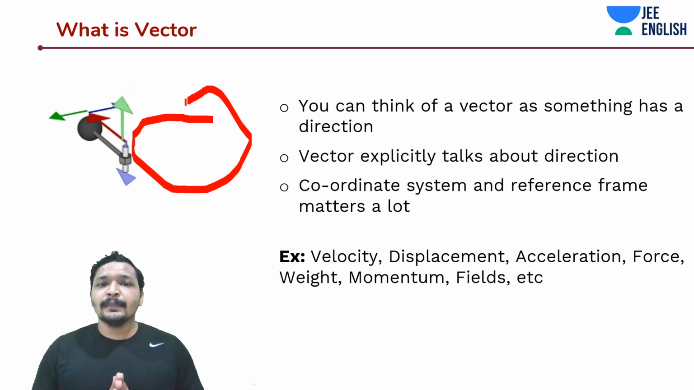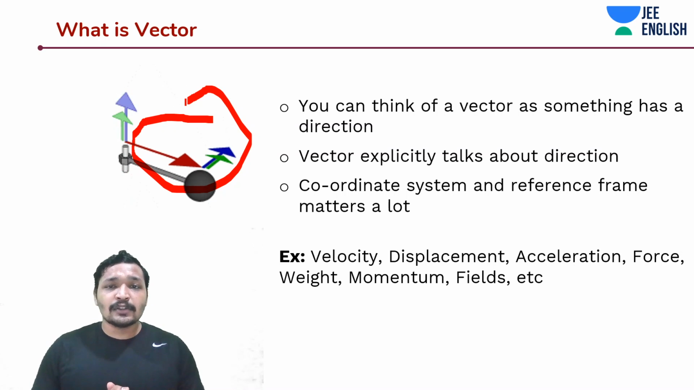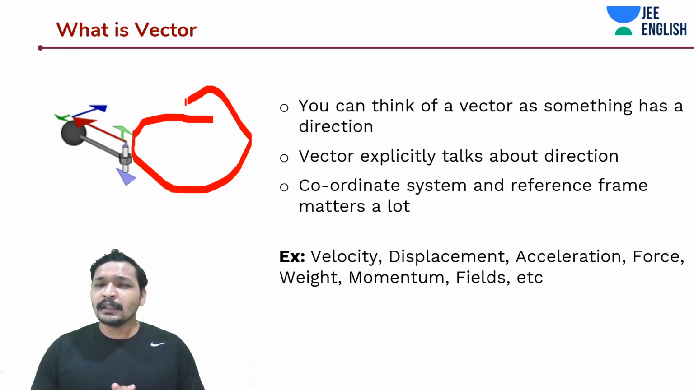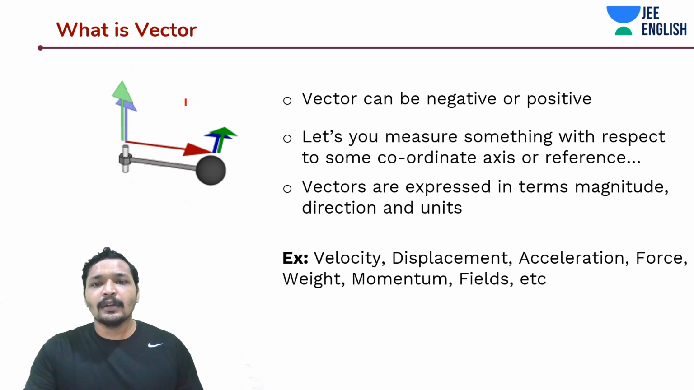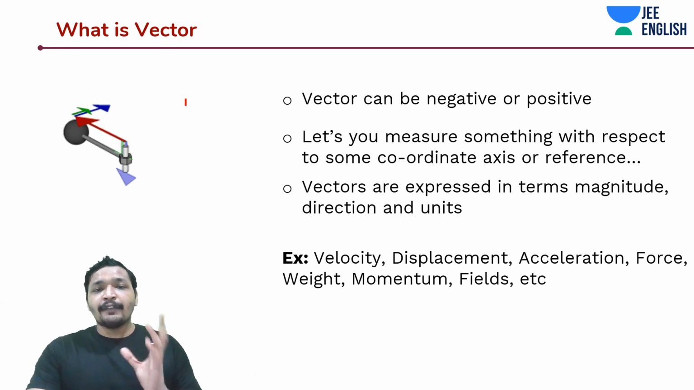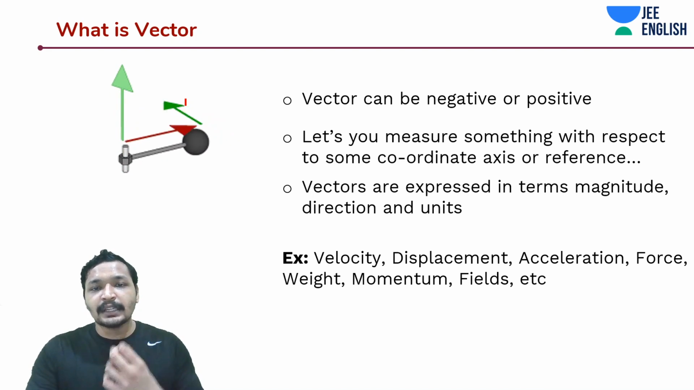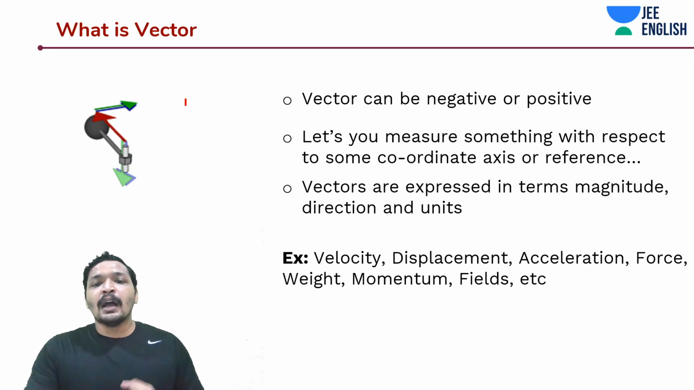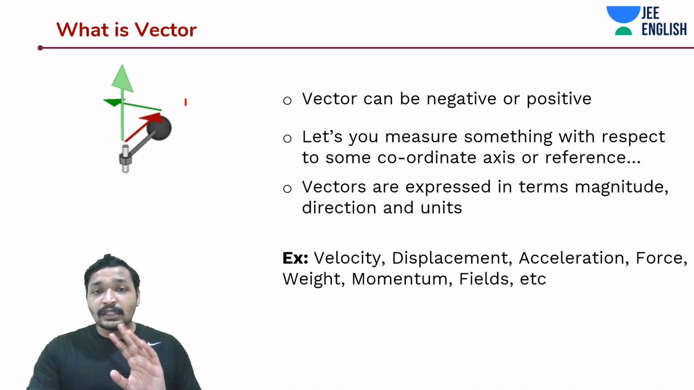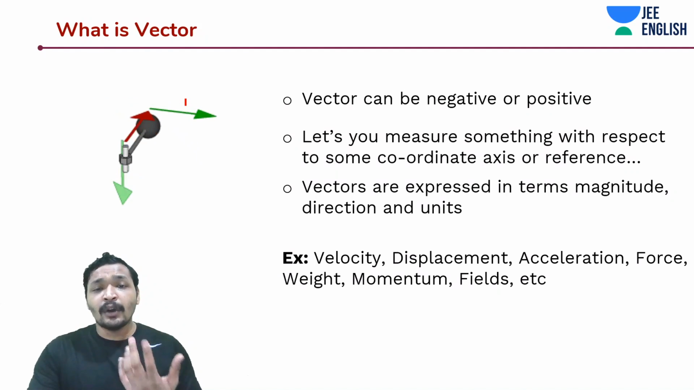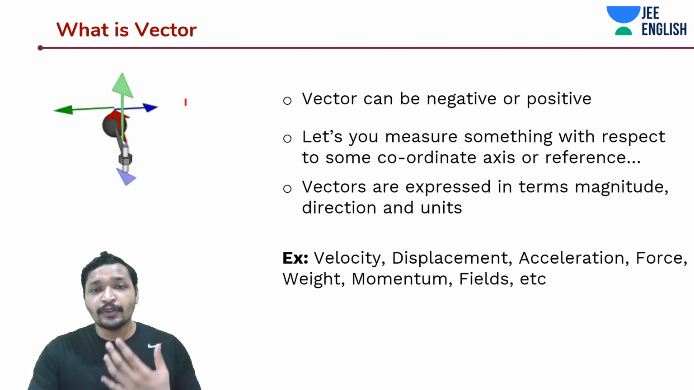And what about different kinds of vectors? Velocity is a vector. Displacement is a vector. Force is a vector. Momentum is a vector. Fields are also vectors. And a vector can be both negative or positive. And in a vector, you're measuring everything relative to something. You need to grab this concept right away. Vectors are expressed with not only magnitude and units, but with direction. So these three things are very important. If someone asks you how you express vectors, then it has magnitude, direction and units. You should not forget even one of them.